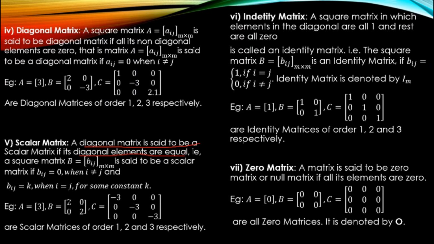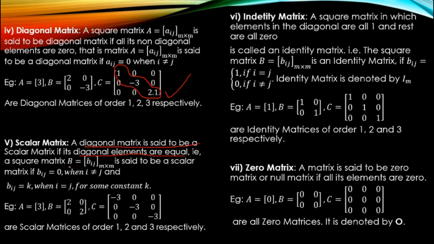That means, what did you notice in a diagonal matrix? We have some values in the diagonal, right? We have some values and non-diagonal elements are 0. So here, what they are saying is these diagonal elements should be the same. For a diagonal matrix, the value need not be the same. But in case of a scalar matrix, the diagonal elements value should be equal, same. So if it is 1, all diagonal elements should be 1. If it is -3, all the diagonal elements should be -3. If it is 2.1, all the diagonal elements should be 2.1.